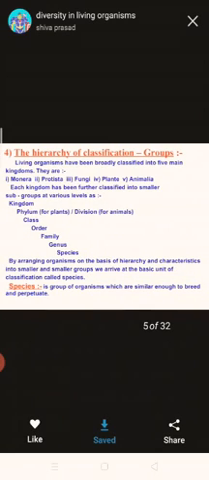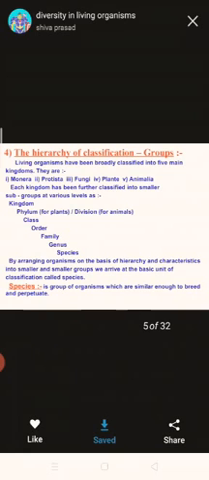Now, the hierarchy of classification, that is groups. Living organisms have been broadly classified into 5 main kingdoms. They are Monera, Protista, Fungi, Plantae and Animalia. Each kingdom has been further classified into smaller subgroups as we have already studied in the 8th standard, which we call the various levels: kingdom, phylum for animals, division for plants, class, order, family, genus, species.